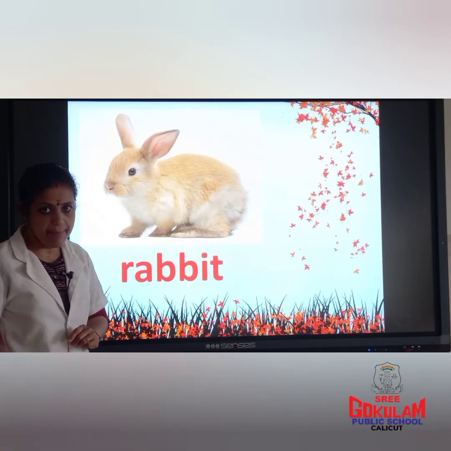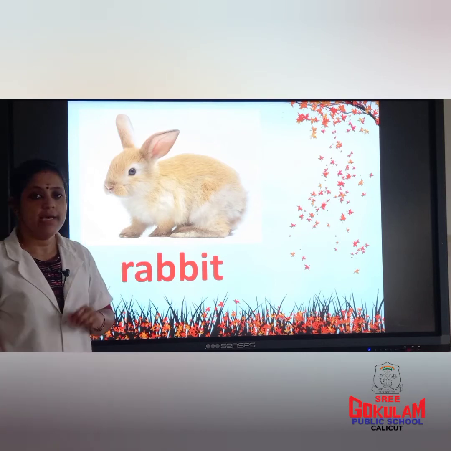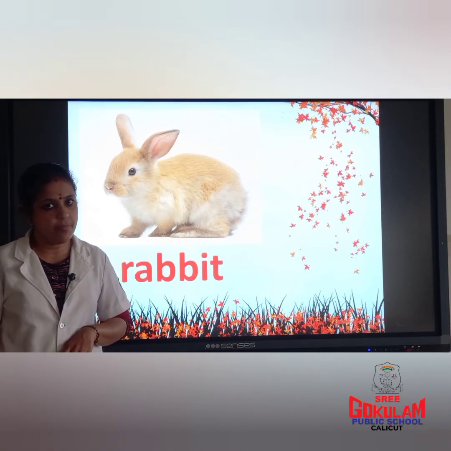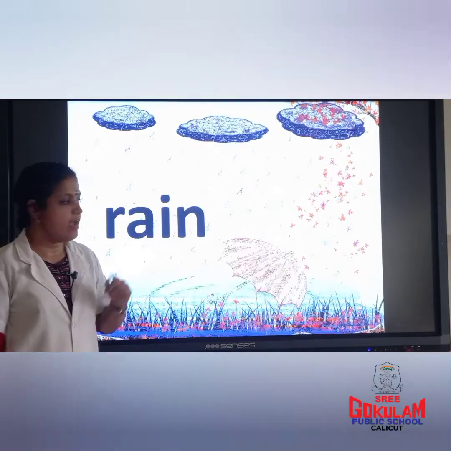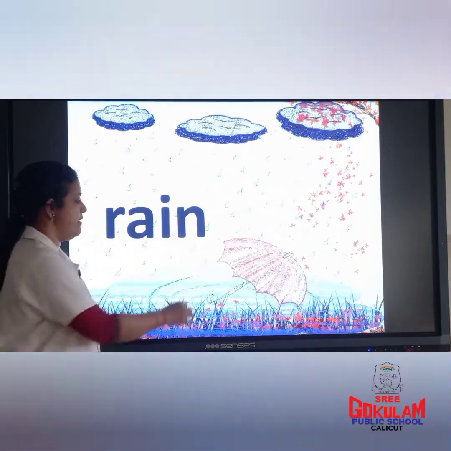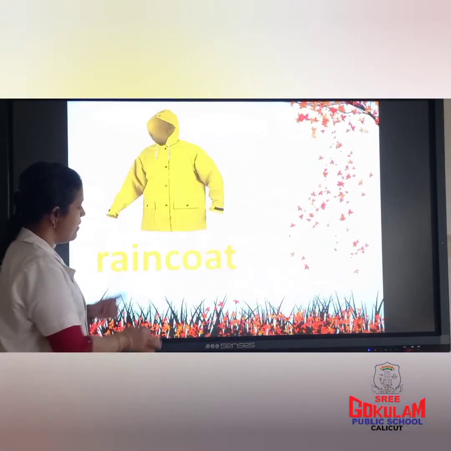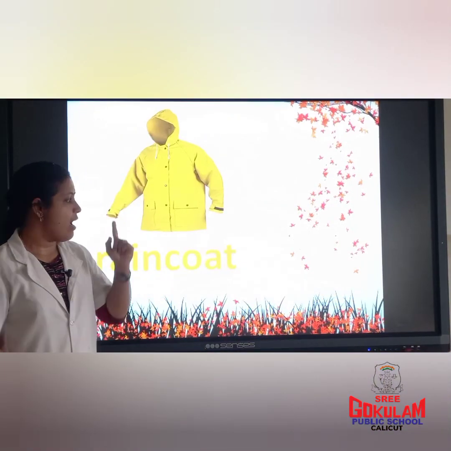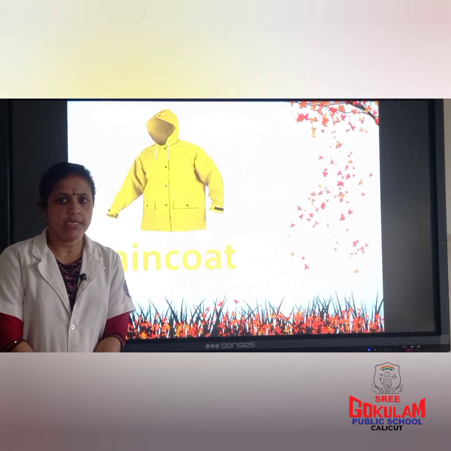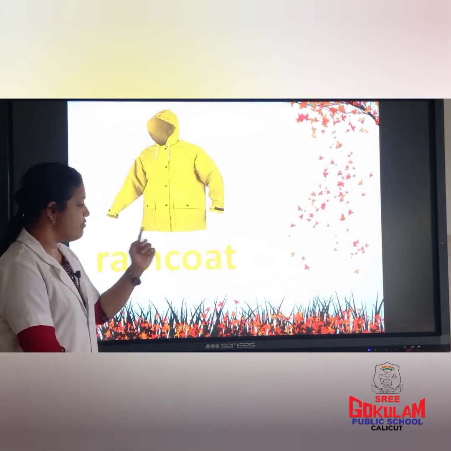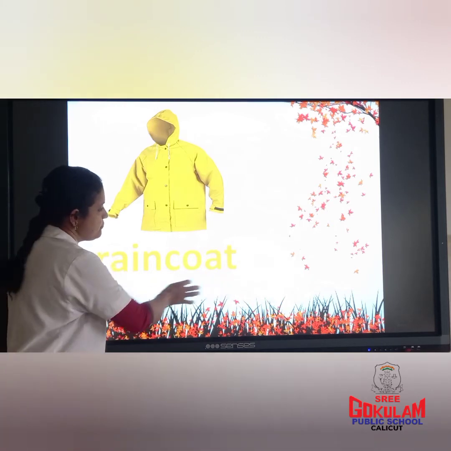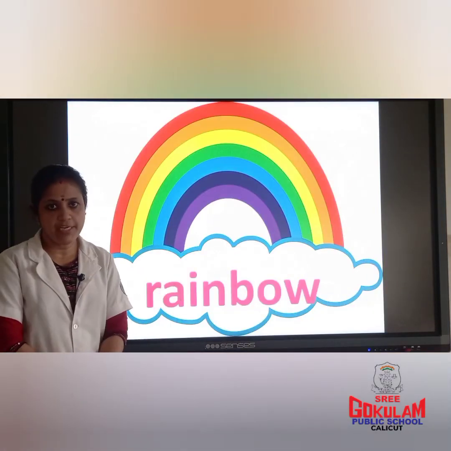R for rabbit. Rabbit is a domestic animal. R for rain. R for raincoat. Raincoat is used to protect us from rain. R for rainbow.